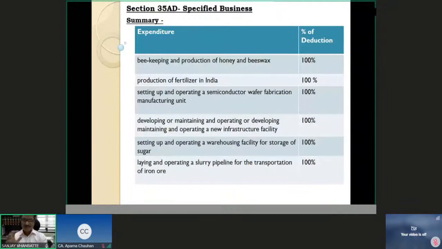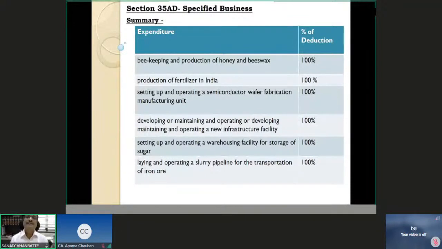So in general, try to remember that whatever incentivized deduction is given is for setting up infrastructural things, right? Now, but there are problems because you need to remember it very well. You must know the nuances, small details of the provisions of this section.